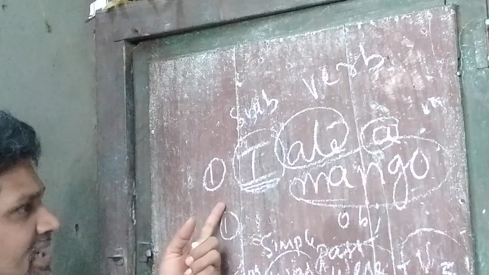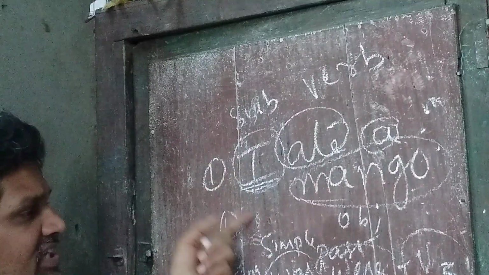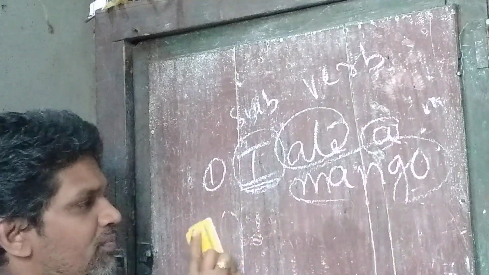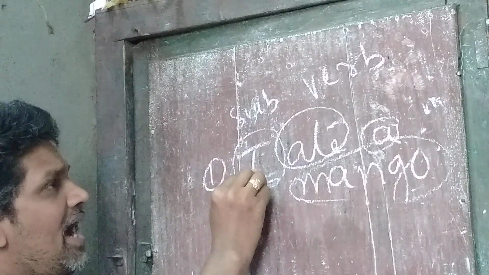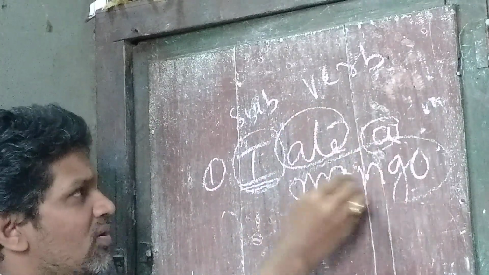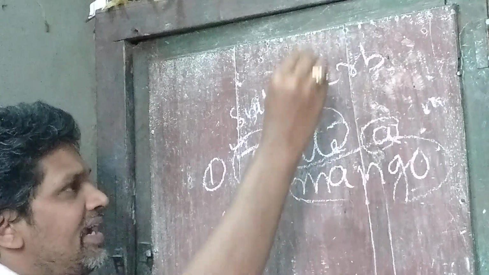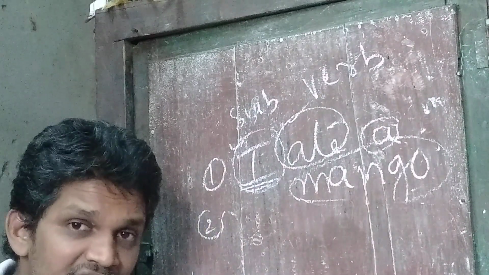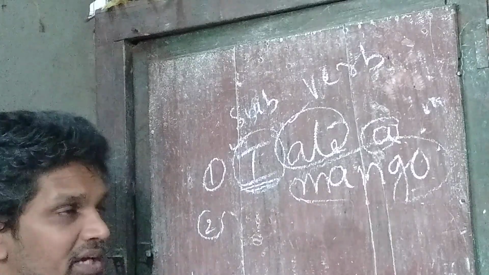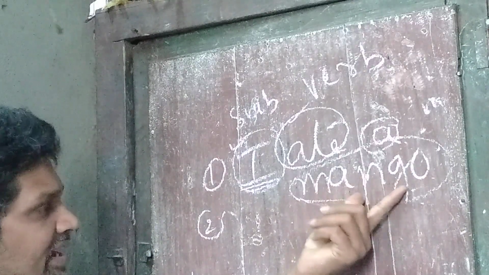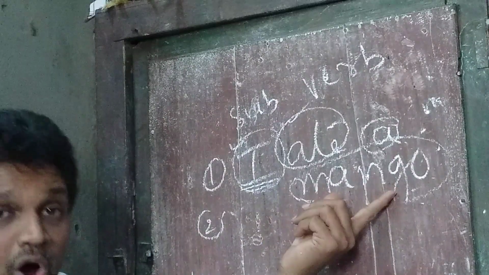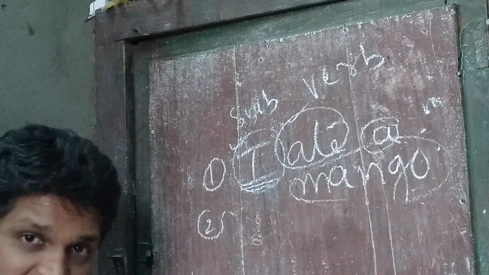Okay, now look at the sentence. How to change this sentence into passive voice. I ate a mango. I is the subject, ate is the verb, and a mango is the object, and this is the identification part. The second step is to interchange the subject and the object. The object comes to the subject place: a mango.